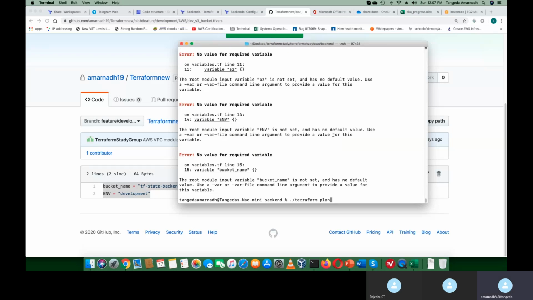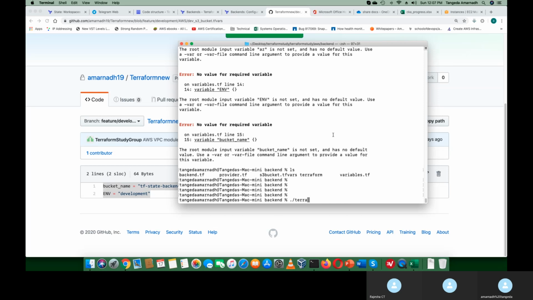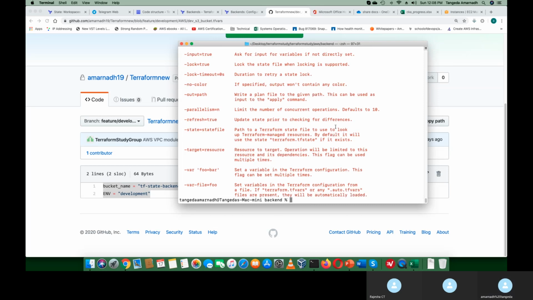Again, I'm making the same mistake. I have to do hyphen var hyphen file.